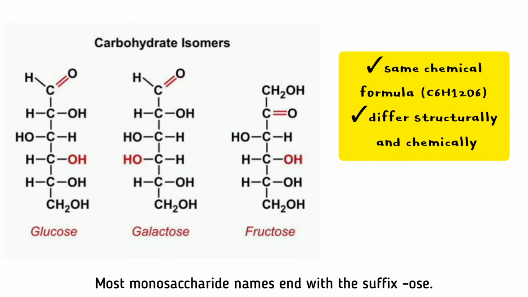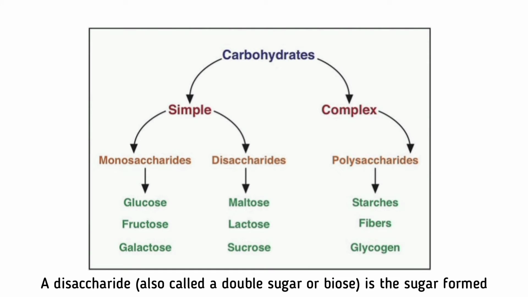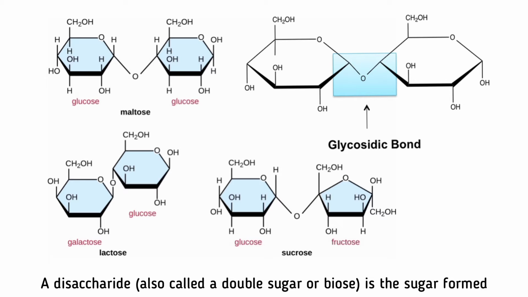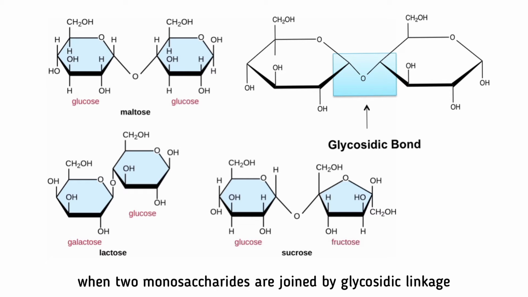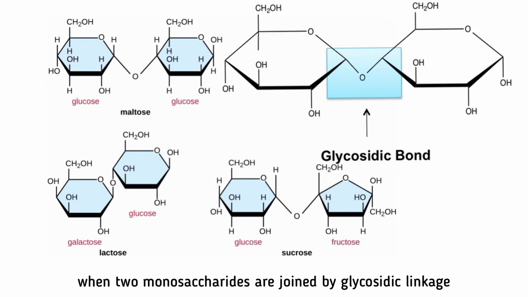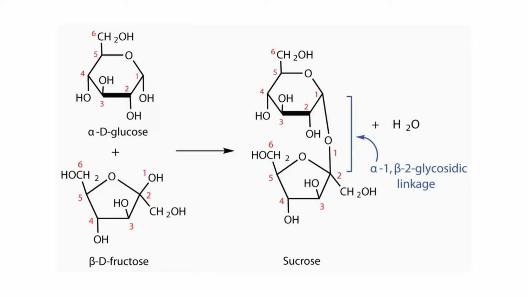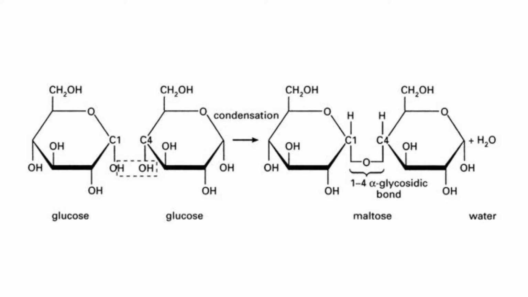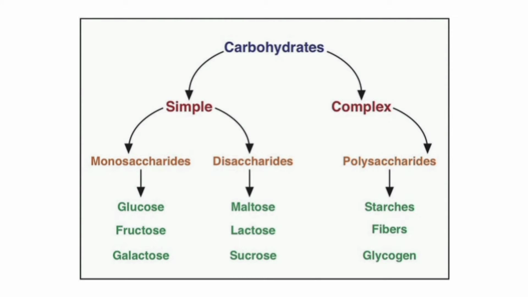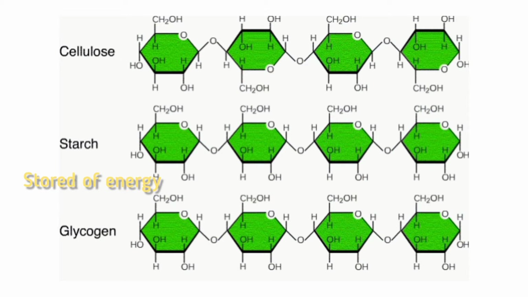Most monosaccharide names end with the suffix -ose. Disaccharide, also called double sugar or biose, is formed when two monosaccharides are joined by glycosidic linkage. Three common examples: sucrose, lactose and maltose. Polysaccharides serve for the storage of energy, for example starch and glycogen, or as a structural component, for example cellulose.